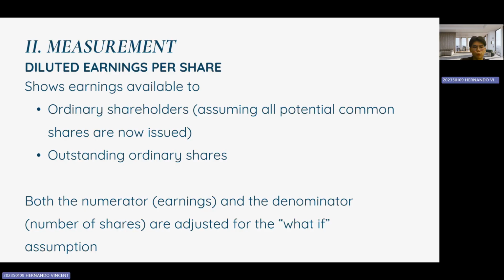And to calculate diluted EPS, both the numerator, or earnings, and the denominator, or number of shares, are adjusted based on a what-if assumption, considering the impact of possible conversions. This approach ensures a more conservative estimate of earnings per share, helping investors understand the potential effects of share dilution.